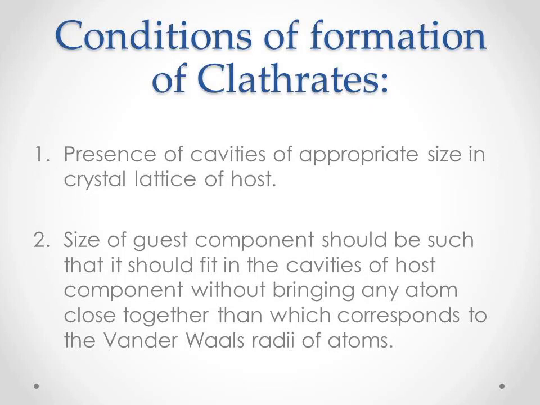There are two necessary conditions for formation of a clathrate compound. The first one, presence of cavities of appropriate size in the crystal lattice of the host. And the second one, the size of the guest component should be such that it fits in the cavities of the host component without bringing any atoms close together.